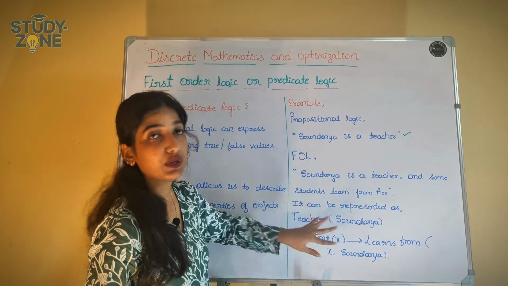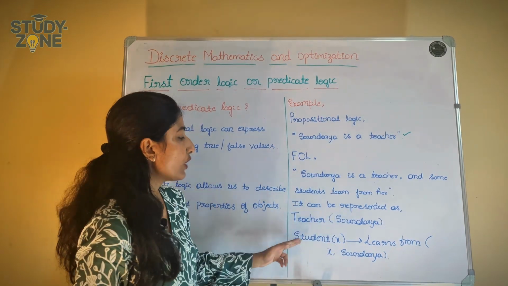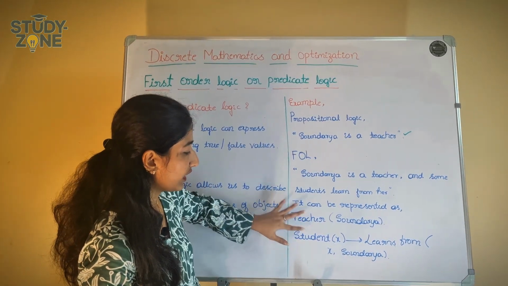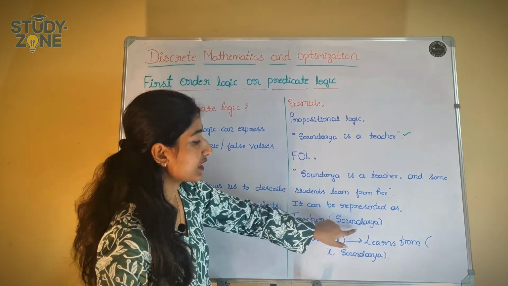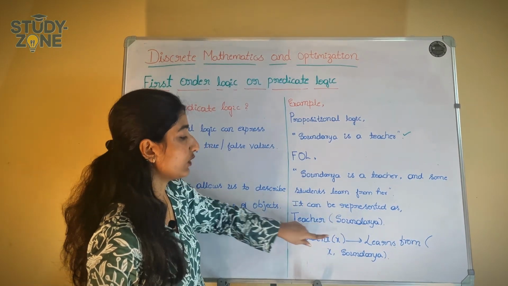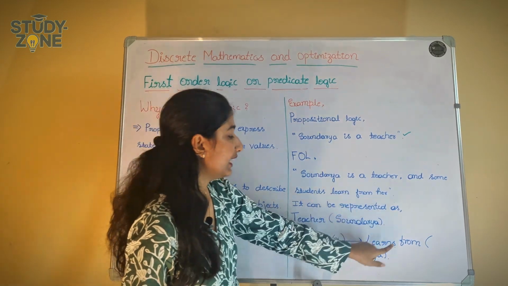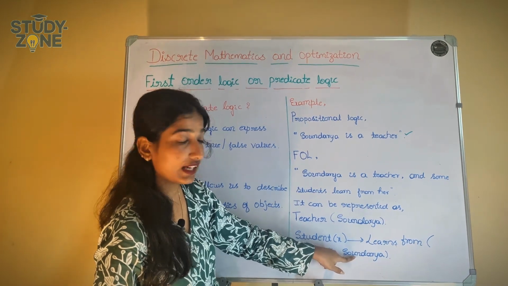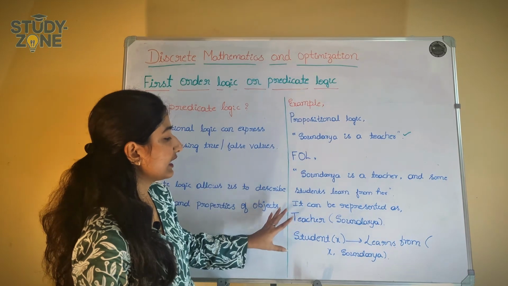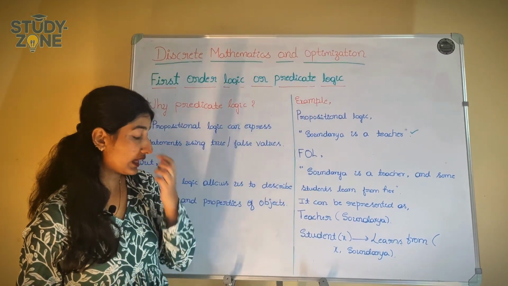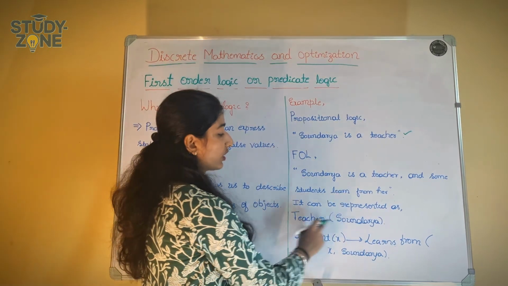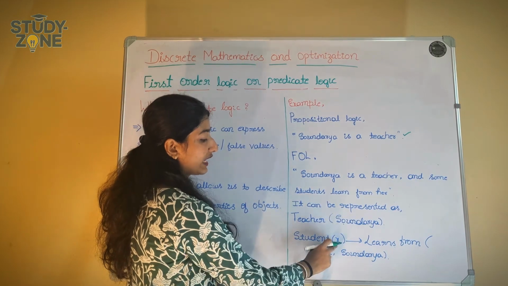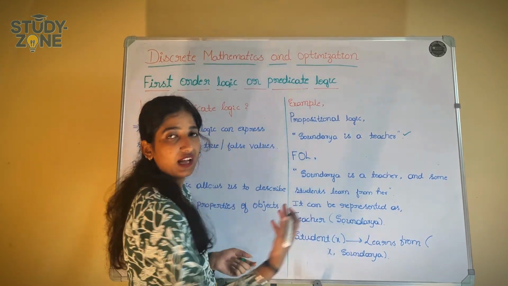Why is it X here? Because we don't know who the student is, right? So student of X implies, which means here we are connecting the student with the teacher. The teacher is Soundarya. So student of X implies learn from X. Who is learning? Student. Comma, from whom they are learning? Soundarya. So like this we can show how predicate logic works. Teacher of Soundarya tells who Soundarya is, right? And then student of X, it might be Ram, Sita, anyone.